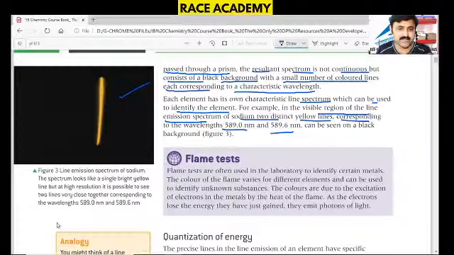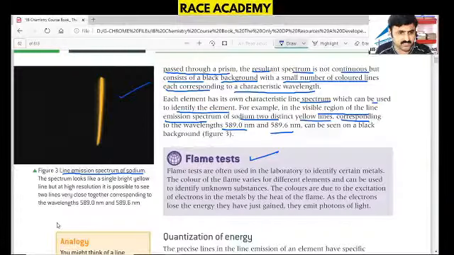After that, they identified the flame test also in our chemistry. In this picture, we observe the line emission spectrum of sodium. You see the lines at 589 and 589.6 nanometers shown in this picture. Although the picture shows one line, that line corresponds to two frequencies, two wavelengths. There are two lines separated by a dark background.